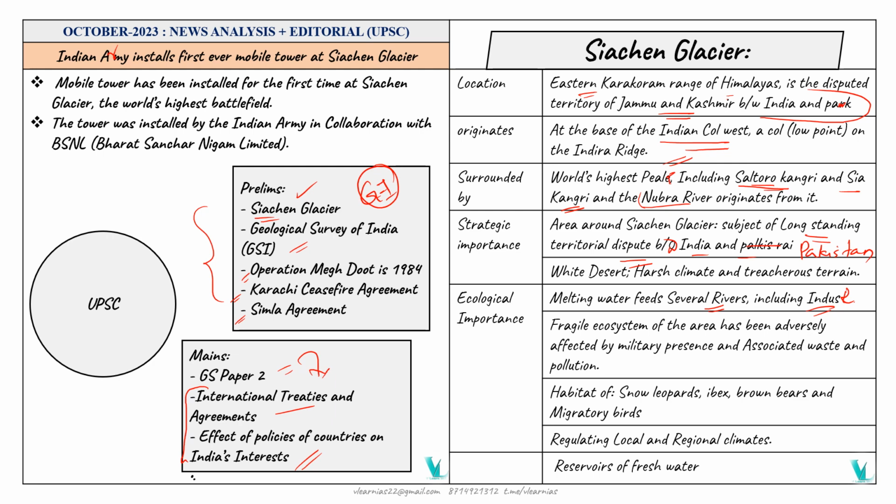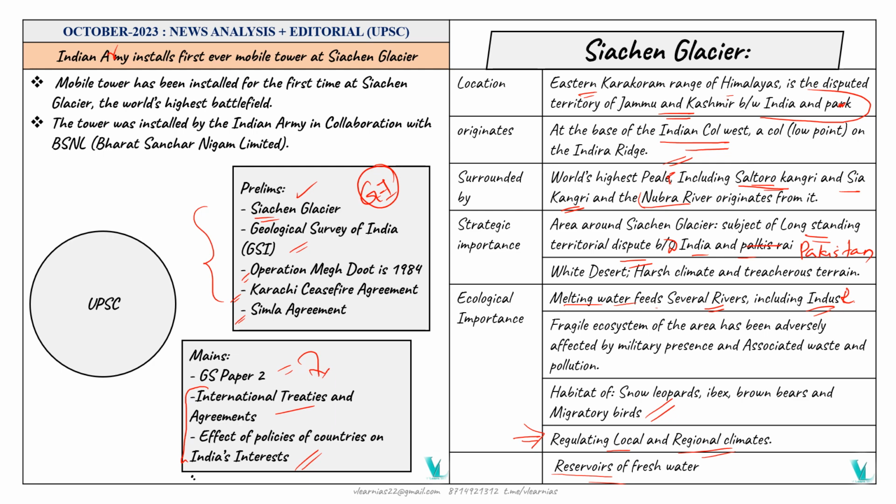We already know that military presence is there in the Siachen Glacier, and because of this military presence, the ecosystem is affected badly, like associated waste and pollution from these military troops. It is a habitat of snow leopards, ibex, brown bears, as well as lots of migratory birds. Another indication is that it regulates the local and regional climates. It is also a reservoir of fresh water. We already know that melting waters are there, so it is a common reservoir of fresh water.